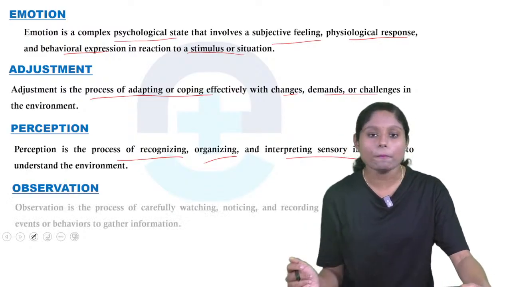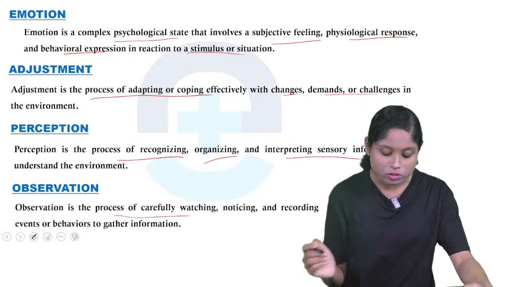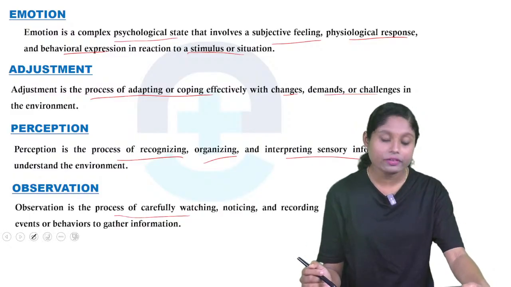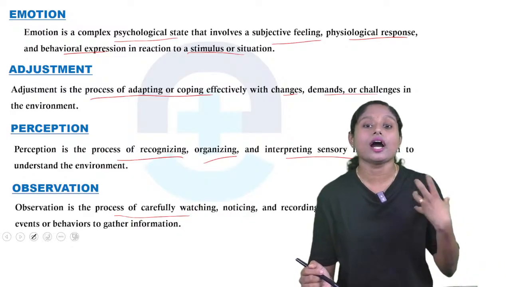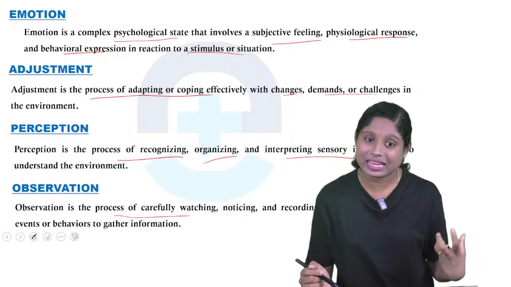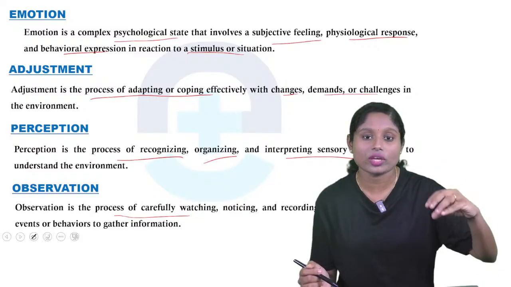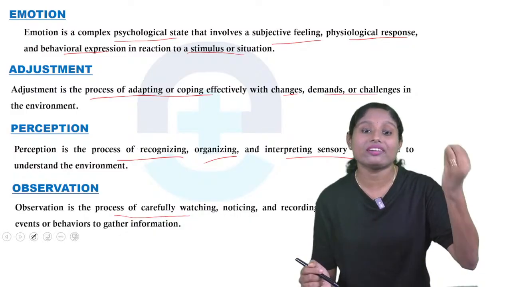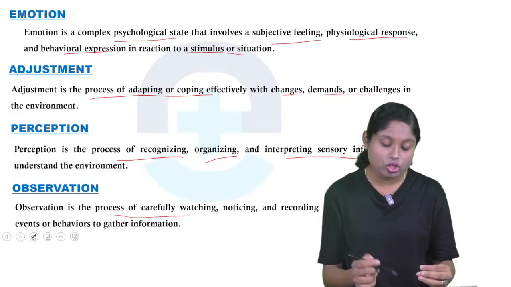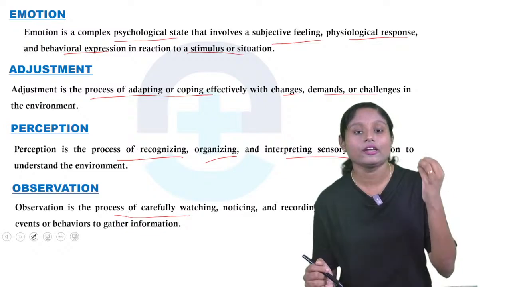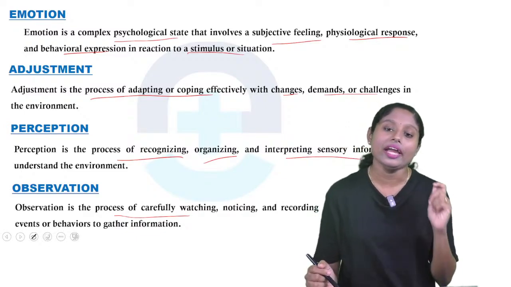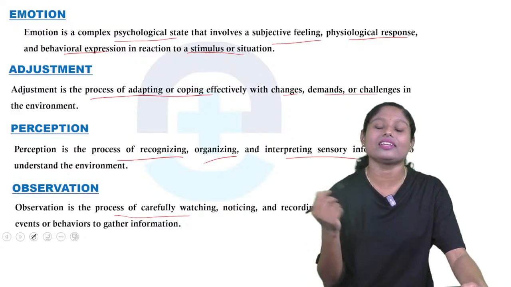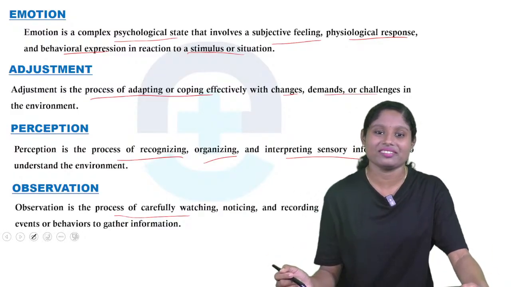So next word is observation. So क्या है observation? It's the process of carefully watching, noticing and recording the events or behavior to gather information. So as a nurse हम लोग को क्या चाहिए? Observation skill. So to notice your patient. So क्या patient क्या करते हैं, क्या symptoms है patient को, कैसे उन लोगों का treatment. So हम लोग को observation is the process of carefully watching, noticing and recording the information. So that is known as observation. So we as a nurse, we need keen observation.